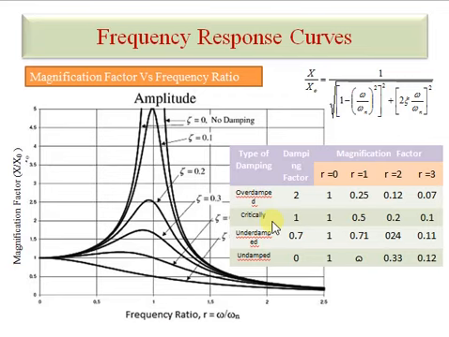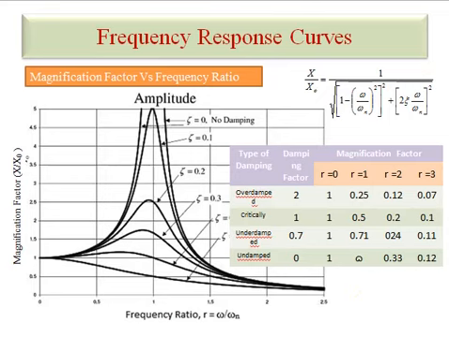And in the same manner, as we put in the damping, see here, when we increase the value of zeta, meaning we put more damping in the system, automatically the value of the magnification factor is less at high speed and also at low speed. So in this way this curve is very important to understand the dynamic behavior of the system.